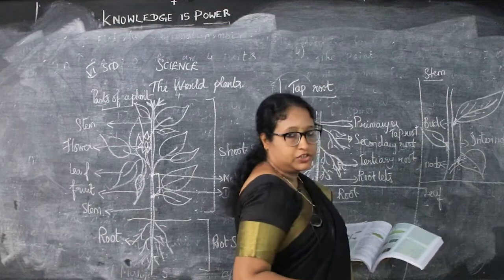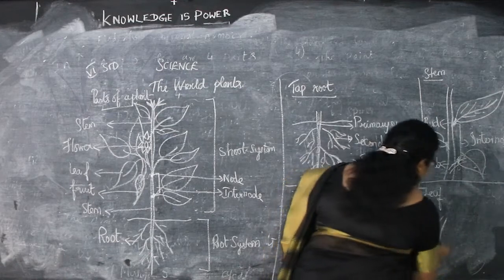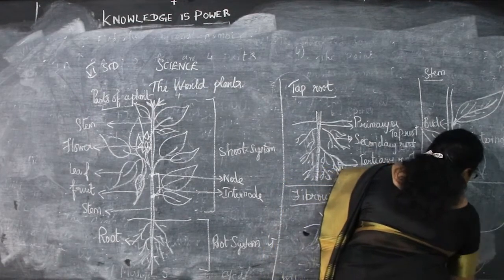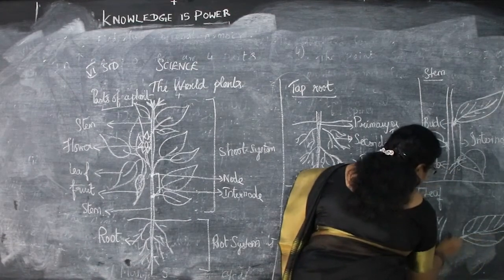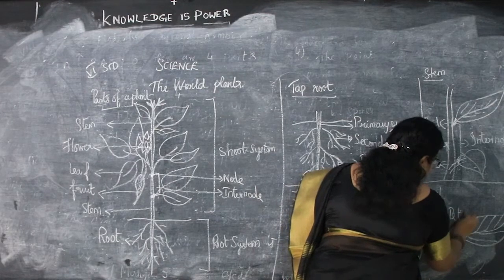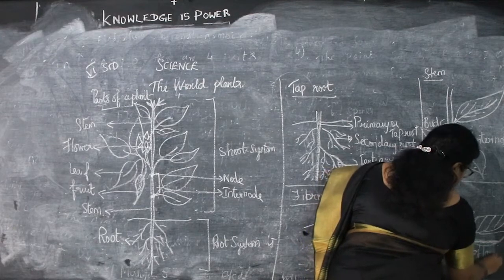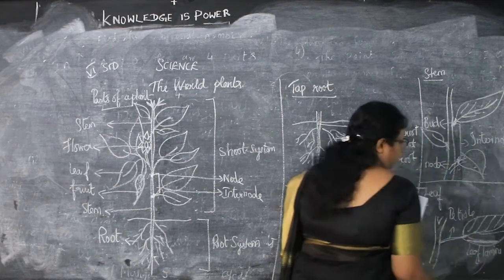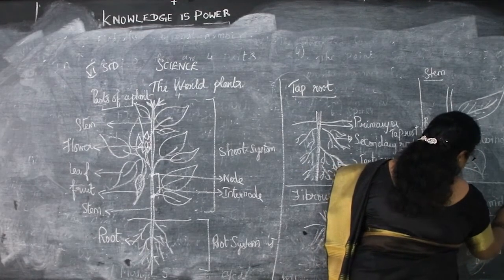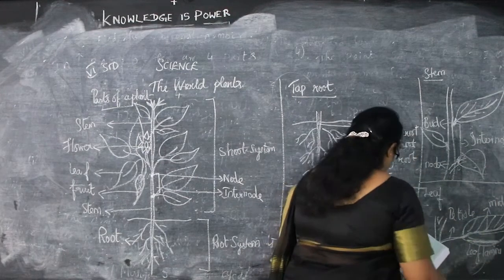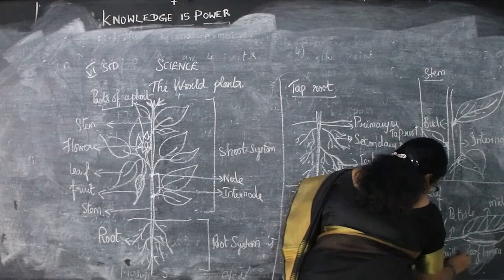So take down your rough notebook, children. So this is a petiole. This is the leaf lamina, already I said. Next, the main vein which is called a midrib. Then on either side you find the axillary bud.